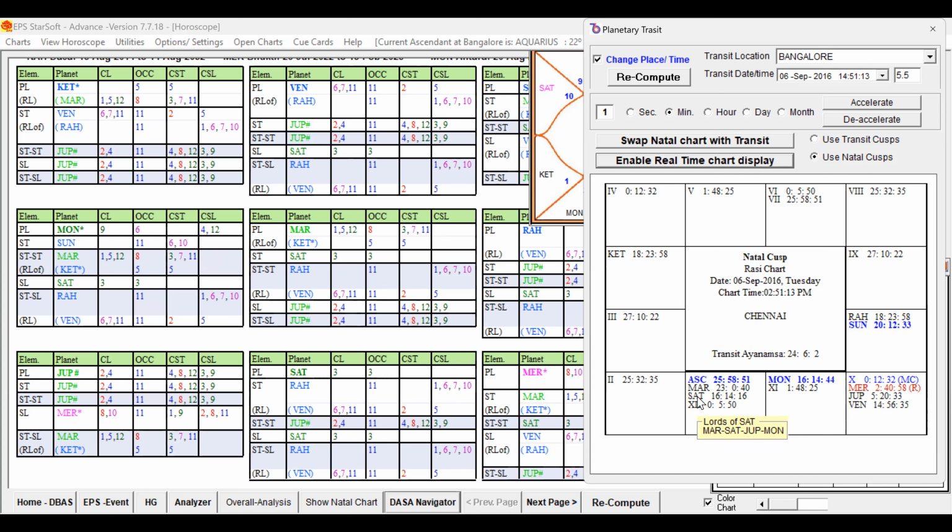And Saturn is conjoined with Mars, that is the 12th lord. And Saturn is in its own star. Saturn is a significator and sub of Jupiter. Jupiter is a good key planet. So the transit is also supportive, and Jupiter transit is also supportive, and all the ruling key planets.